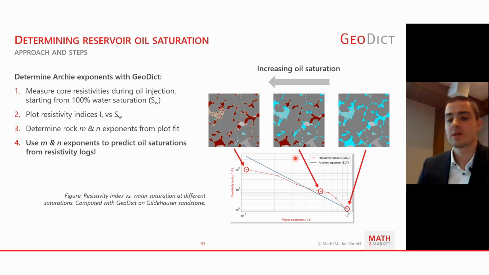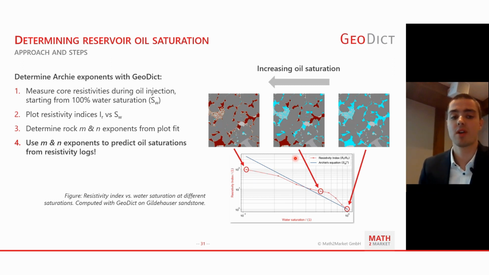If you were with us yesterday, I also went through how experiments in laboratory setups go and how we do it in the digital environment as well, to predict Archie's exponents. Experiments start with a fully water saturated rock sample that is then drained by injecting oil, measuring the resistivity at different saturation points.